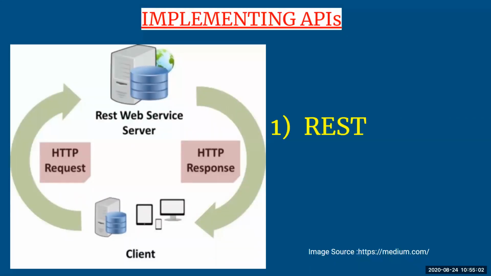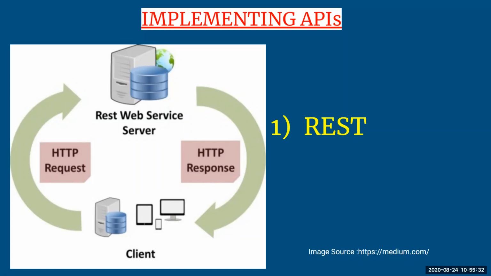Next is implementation of API. So when we talk about implementation of API, as we all know, API is nothing but the messages which are sent from client to server or from server to client. So that similar mechanism is going to be there for all the standardized protocols, or you can say standardized mechanism, which are implementing the APIs. So you have to always have a common architecture where there will be a client who will be always requesting, and there will be the server who is giving the response back.